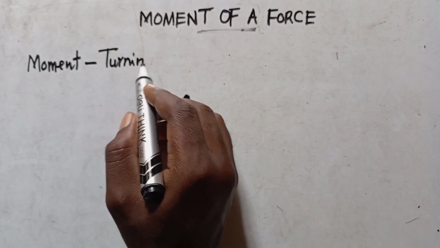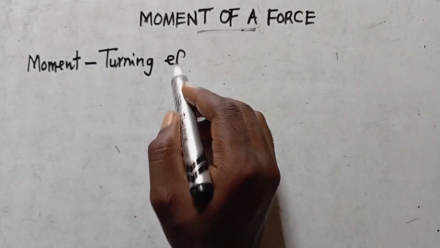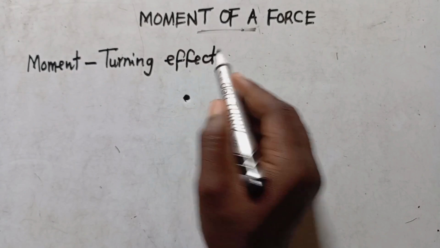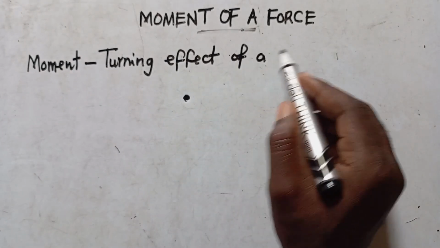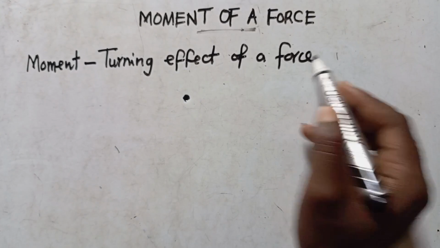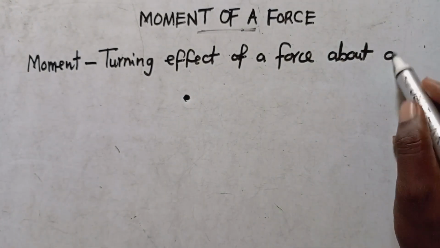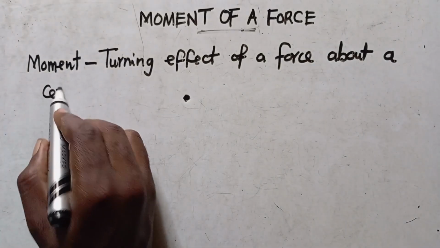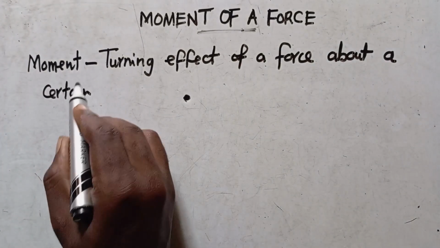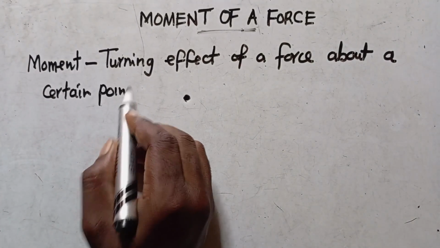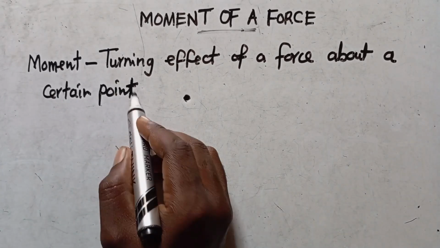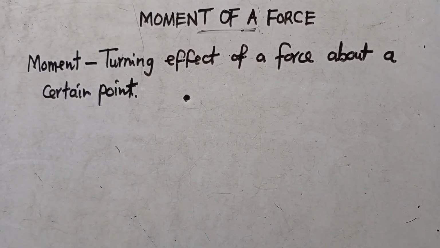So in physics, we define moment as a turning effect of a force about a certain point. About a certain what? About a certain point.